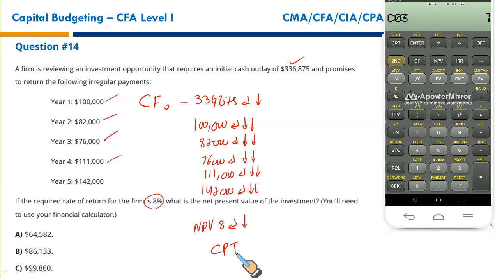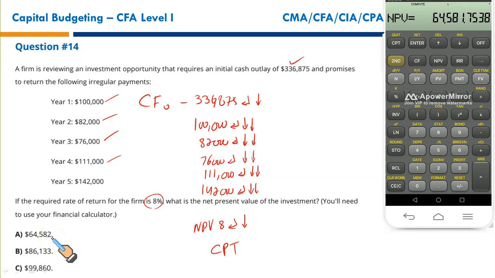Then 76,000. Enter, down arrow key twice. Then we have 111,000. You press enter, down arrow key twice, and then you have 142,000. Enter, down arrow key twice. We need to find NPV, so you'll press the NPV key. The system will ask you to enter the discount rate, that is 8. Press enter, the down arrow key. Now simply press the CPT button and it will give you your NPV straight away, that is 64,582.